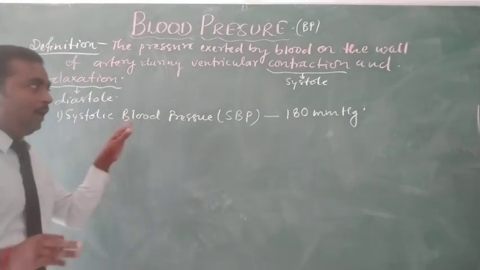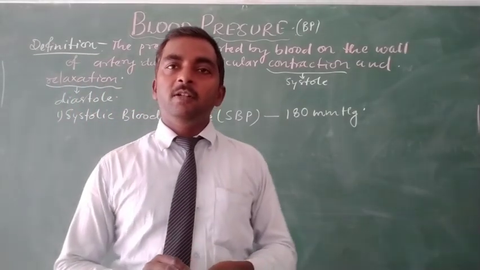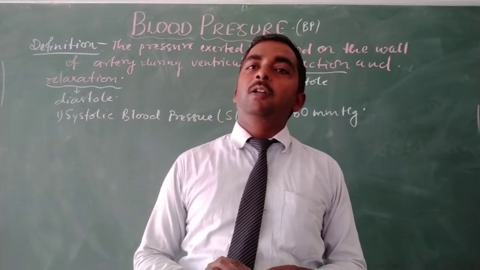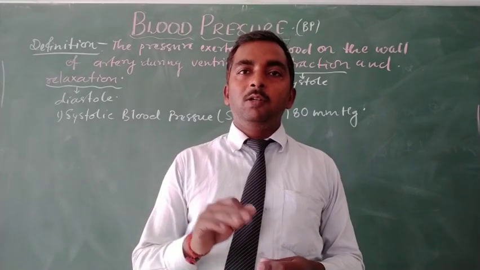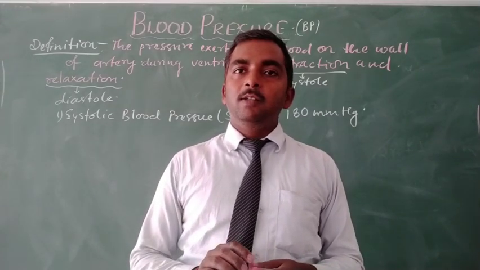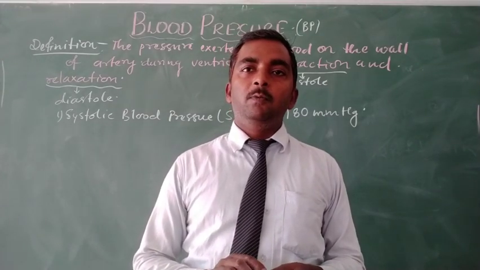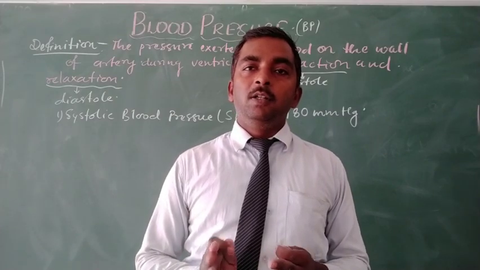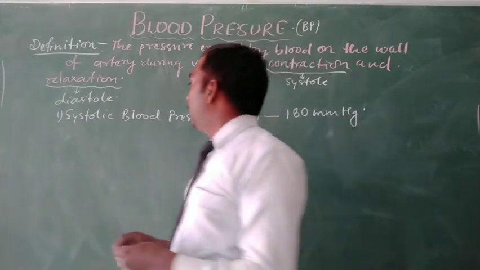So we can also define systolic blood pressure as the pressure exerted on the wall of artery during ventricular contraction. It is called systolic pressure, or ventricular systole.